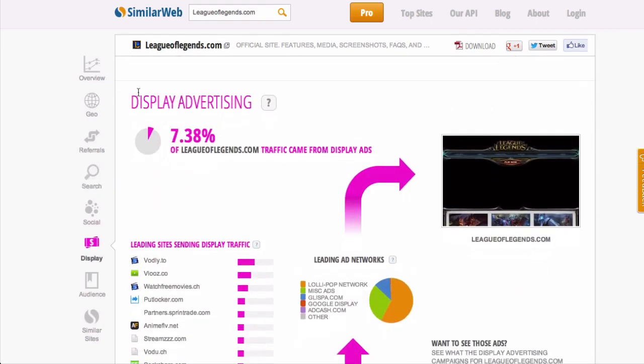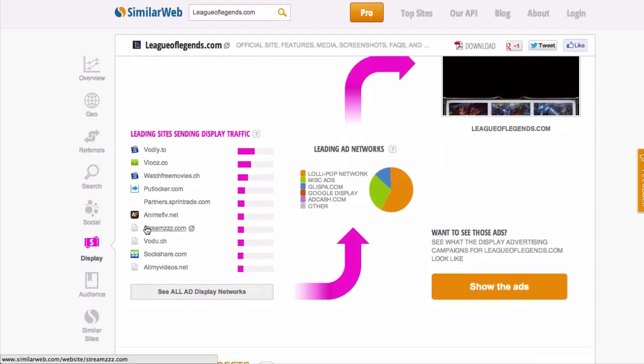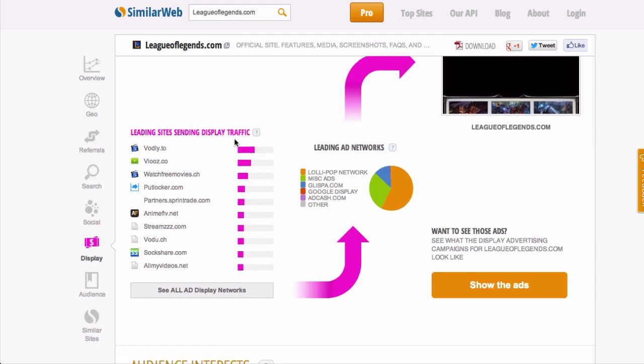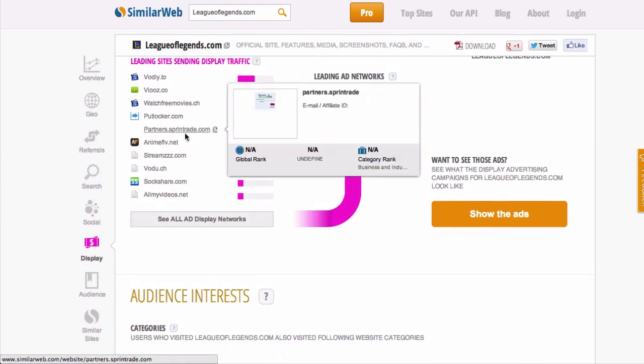And let's go down here to display advertising. This is showing us which websites are very popular and send lots of display traffic, which is exactly what you're doing. Display traffic, banners, pop-ups, it's all the same thing. This is telling you which sites are sending lots of pop-up traffic and banner traffic to League of Legends. So any of these sites might be worth targeting.